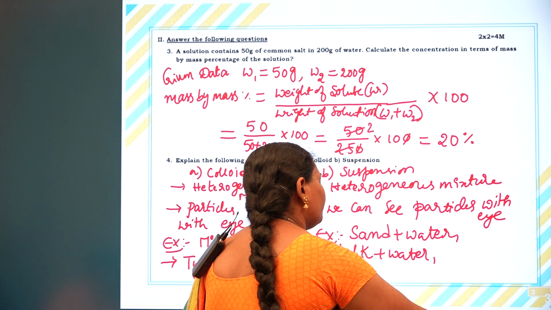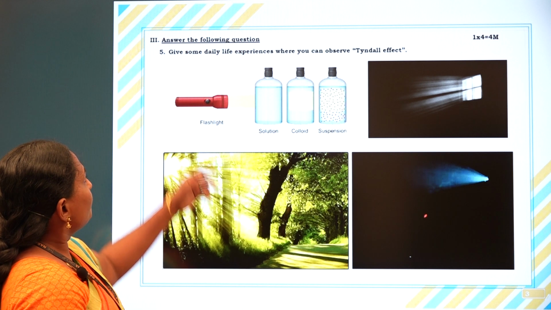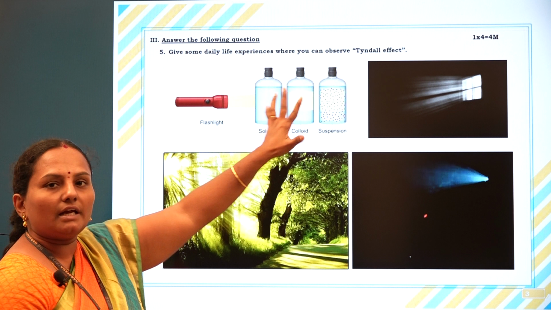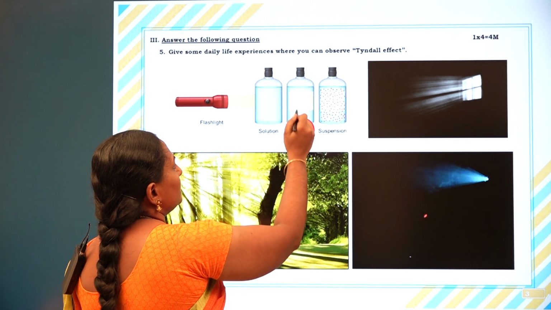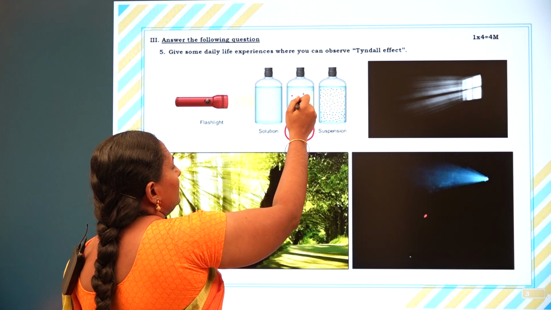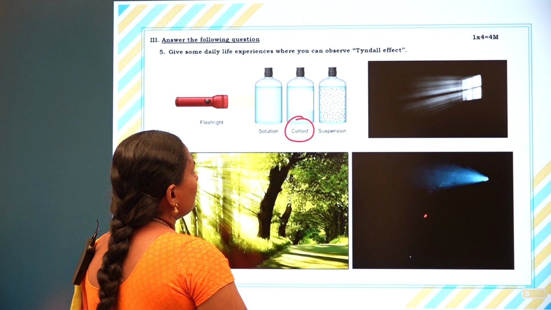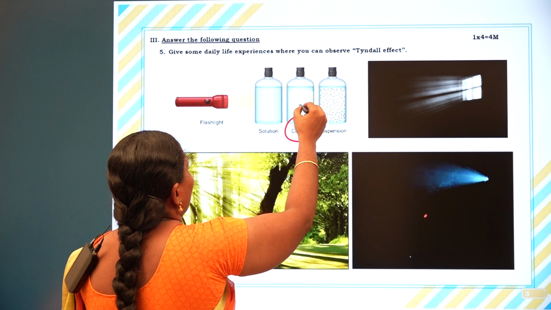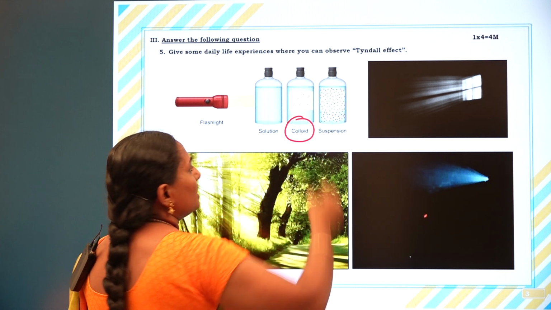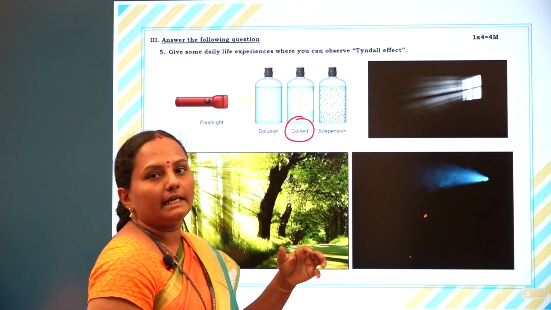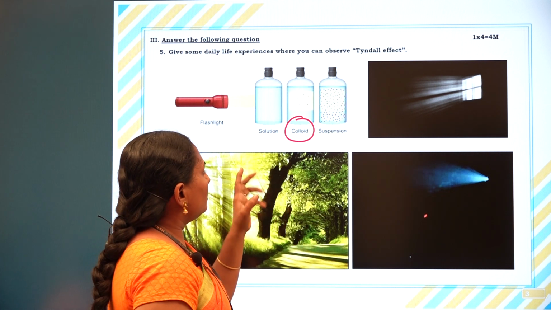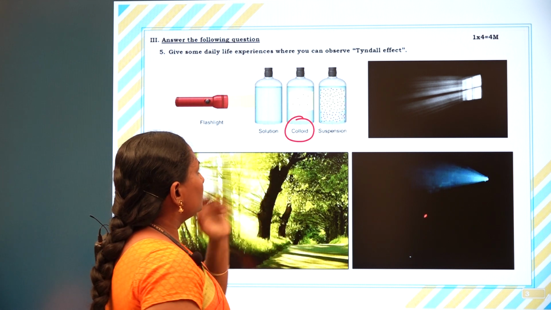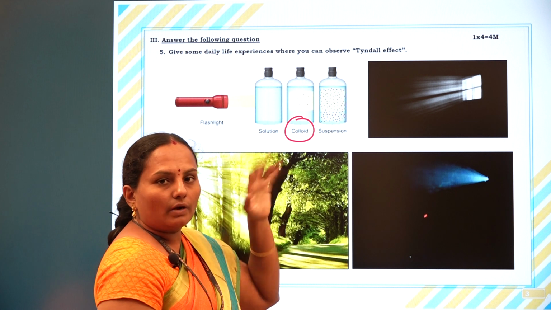Next we'll go for the fifth question. Give some daily life experiences where we can observe the Tyndall effect. Now, we have just discussed that the Tyndall effect is the special property of colloidal solutions, which can scatter the beam of light. While scattering a light we can observe the movement of the particles, not before scattering light. So such types of solutions are called colloidal solutions.